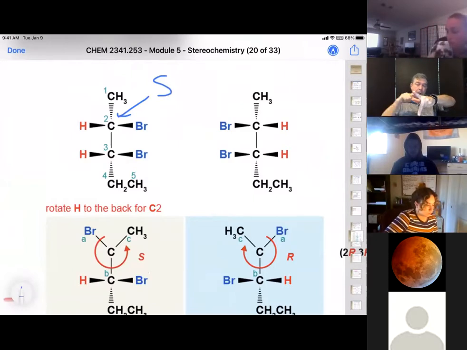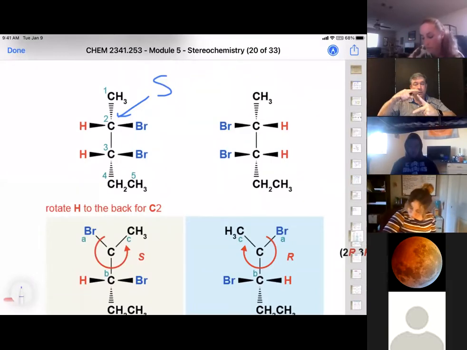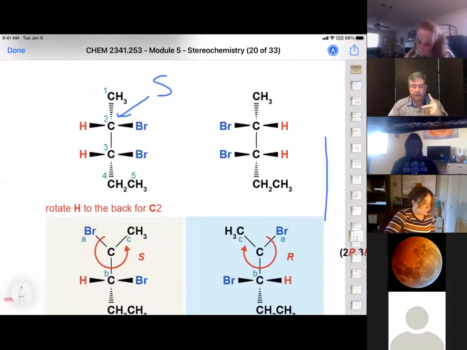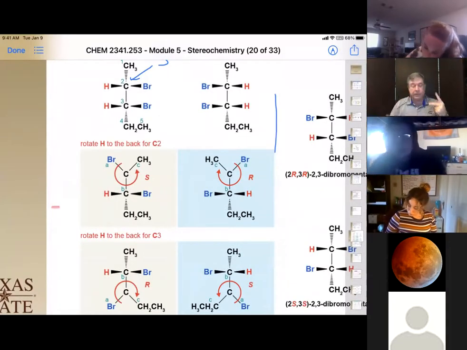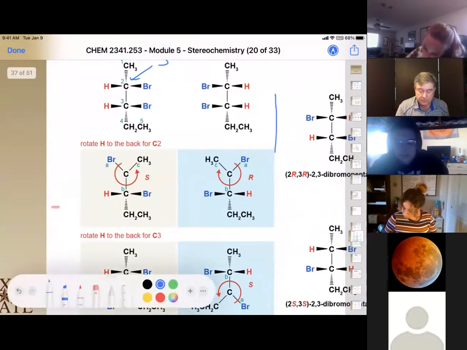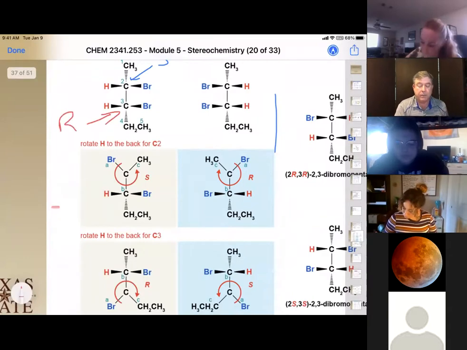So we have bromine, carbon, and the other carbon going around there, giving us clockwise, so R configuration. That means our carbon 3 is the R configuration.